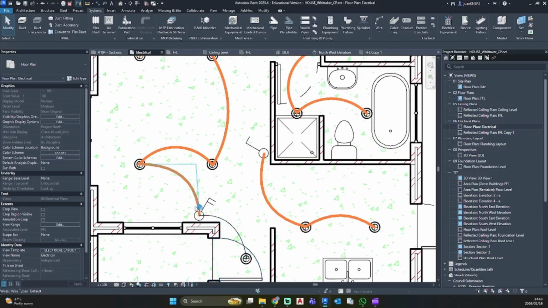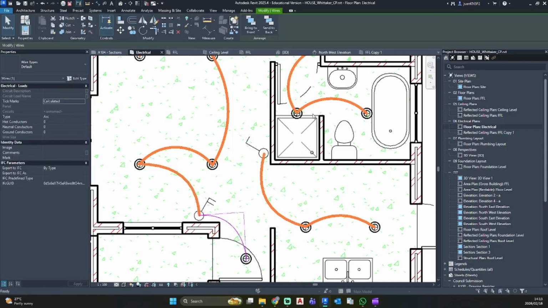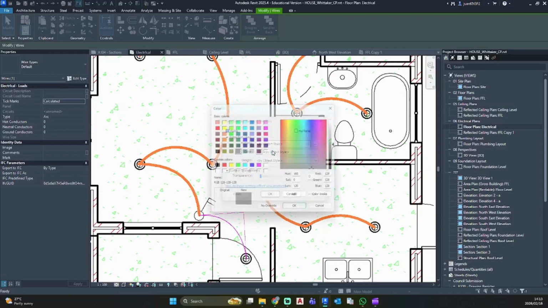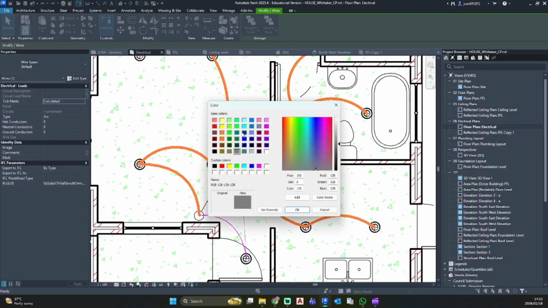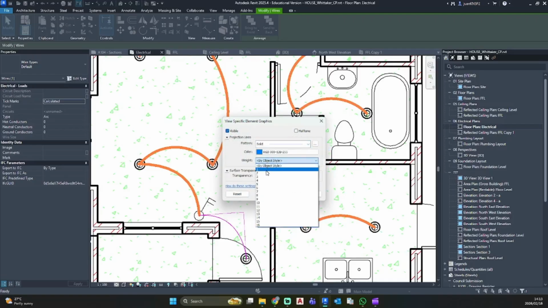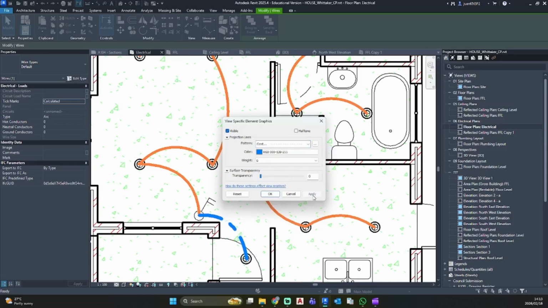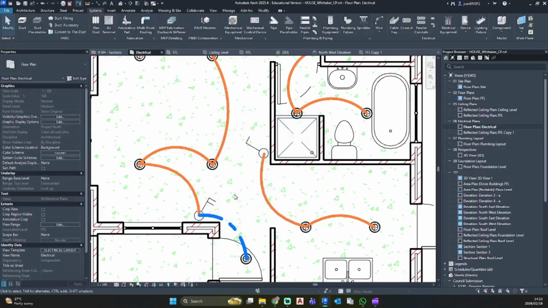Due to this one having two switches, I'm going to do the same for this one by element, color, and let's make this one blue. We want a solid line and go with, I think we used 6, apply. But let's check how center short looks. Okay, that looks a bit better.